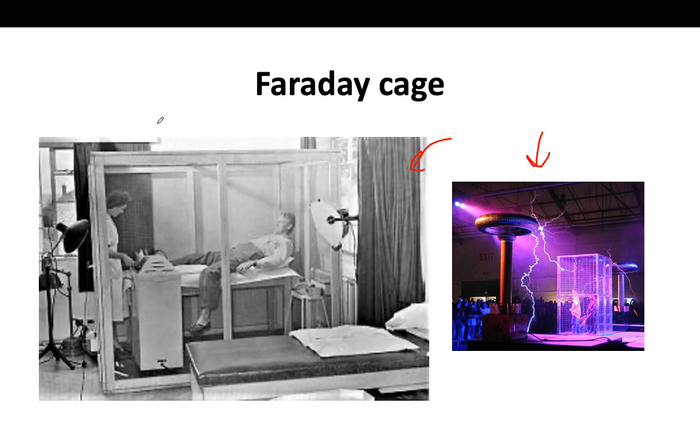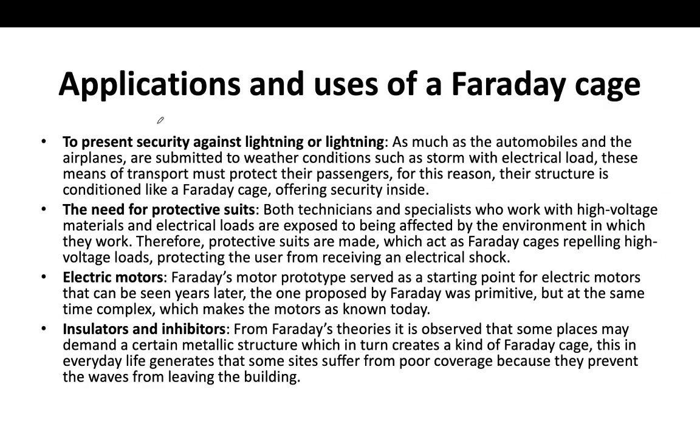So why did he make this? What applications are there? These are the applications which use Faraday's cage. The first one is security against lightning. Whenever lightning strikes the box, something inside that box cannot be harmed because of the Faraday's cage principle.